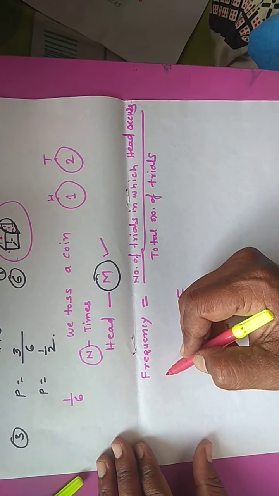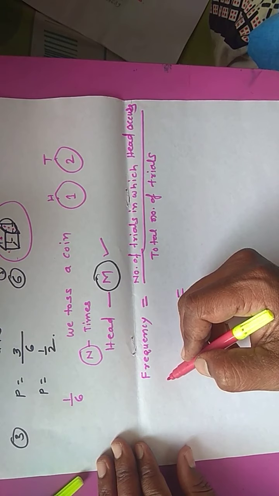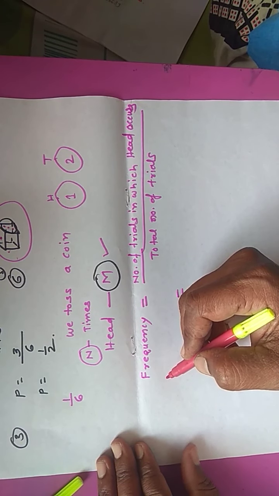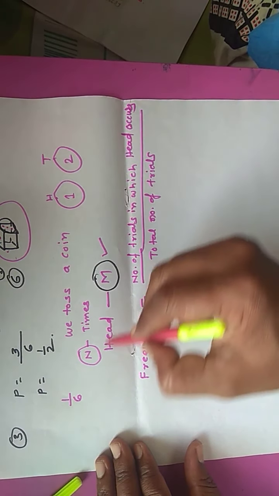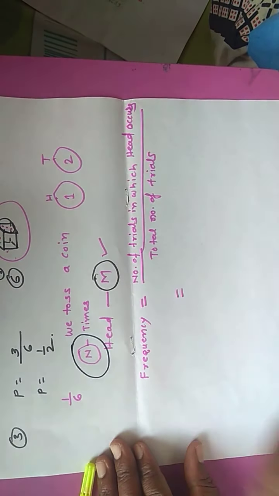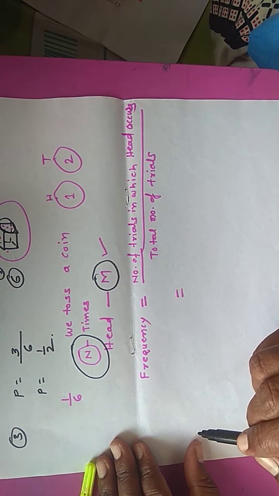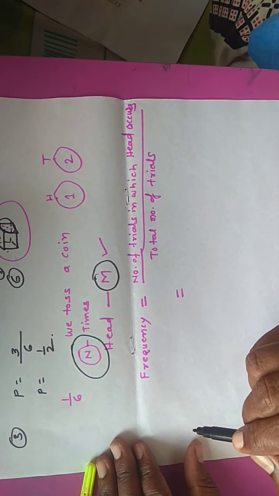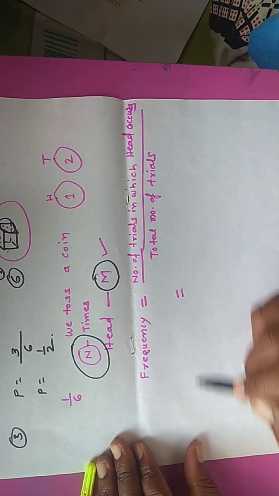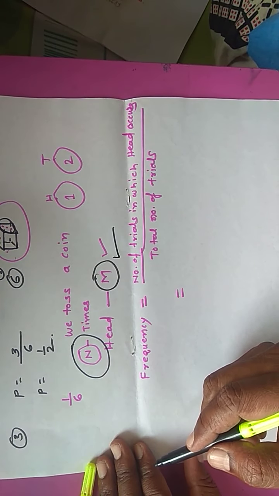So, suppose we toss a coin. How many times are we tossing that coin? We are tossing that coin n times. So for n times I am tossing a coin, and we find that head appears m times.